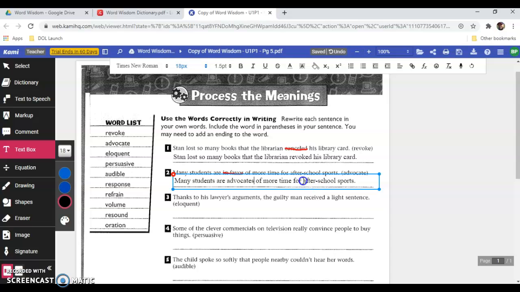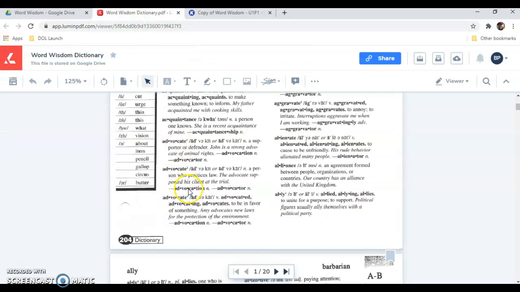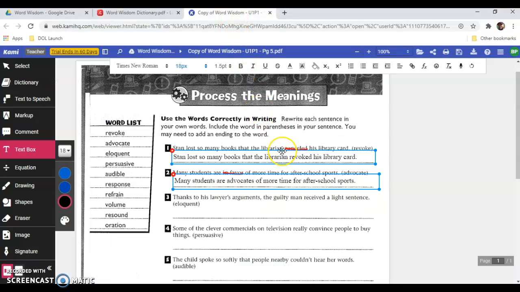I want to show you one quick thing. If we return back to the word wisdom dictionary and we look at this third version here, it is the version that is a verb, so it's talking about an action of doing something. So with the students being advocates, it has that form down here. So if you're trying to make the words fit correctly and agree properly when you're rewriting these sentences, please consult the Word Wisdom Dictionary to check for the other forms of the word that you might be able to use.